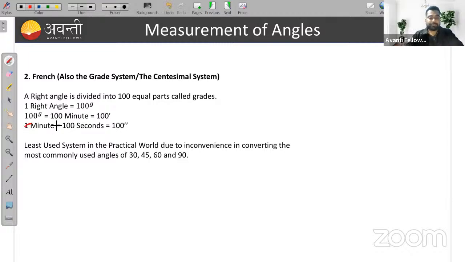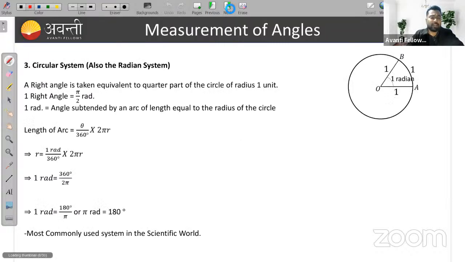Okay, chalo. So the last system is circular system, which is actually used in our topic. That is circular system. What is the circular system? A right angle is taken equivalent to quarter of the circle. If I divide a circle into 4 parts, each part will give you a right angle. First quarter part of the circle of radius 1 unit. So one right angle is pi by 2 radian. You know all these things.